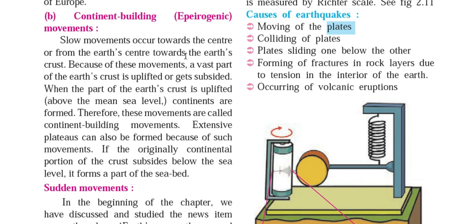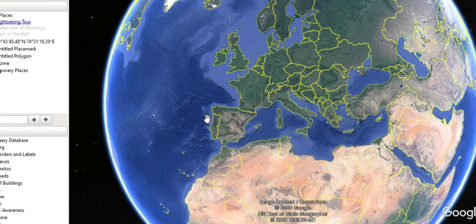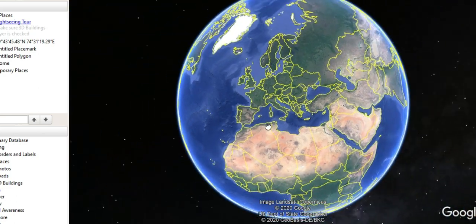If the originally continental portion of the crust subsides below the sea level, then it forms part of a seabed. So this continent building or epirogenic movement you can observe near the coastal plains of our country India.